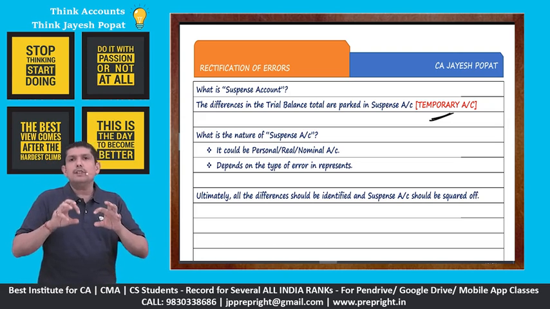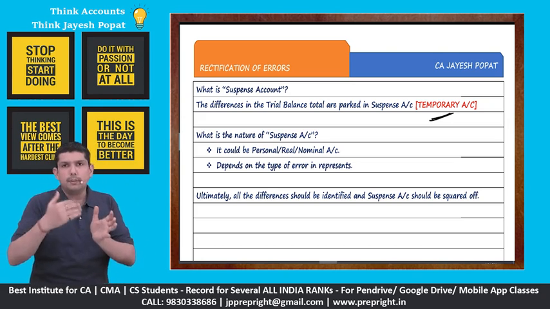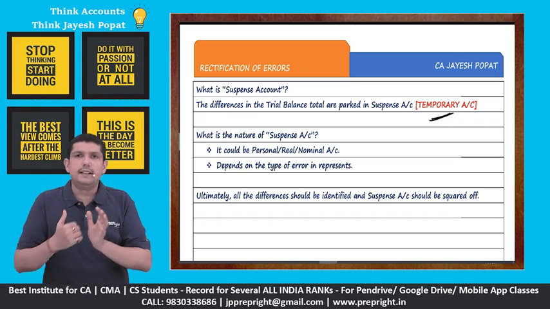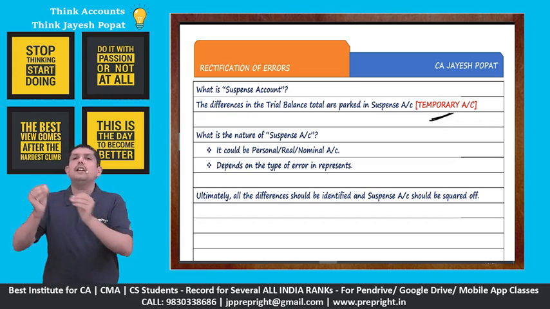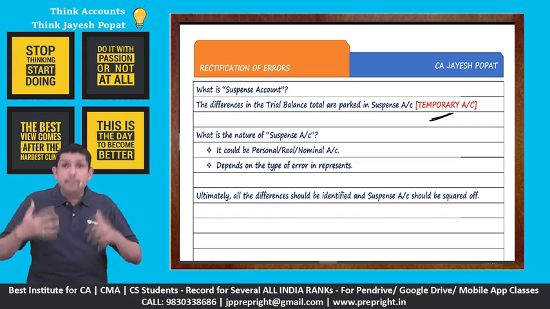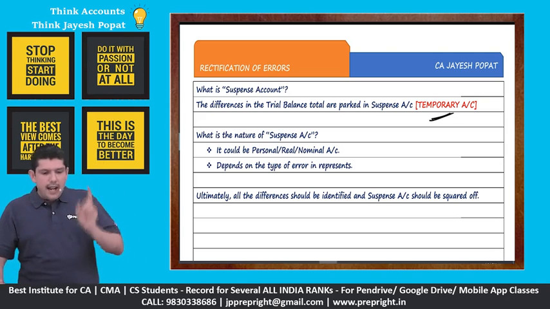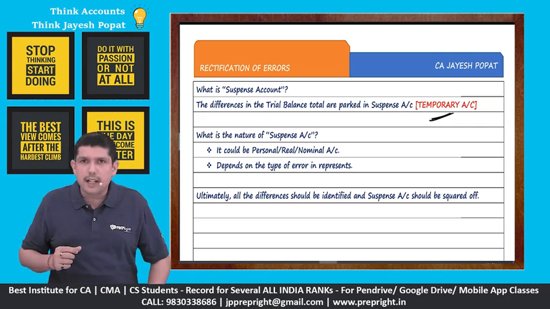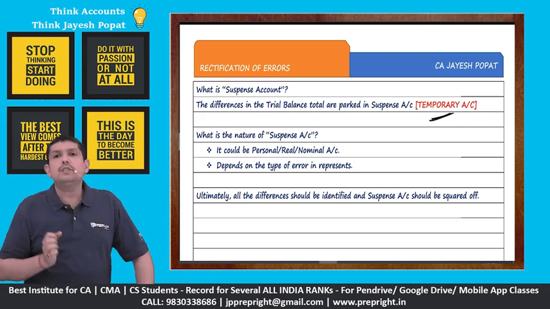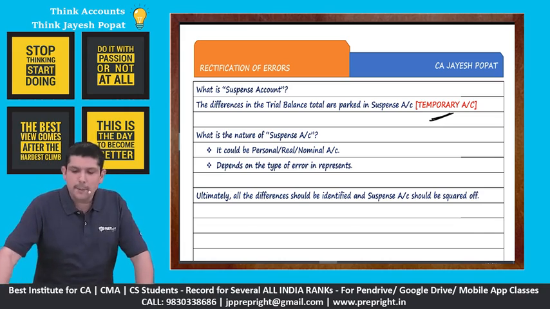Therefore, suspense account basically is a dummy account which is used to compensate or, let's say, temporarily tally the trial balance. So suspense account could be in the nature of a personal account, real account or nominal account. It represents the account which it is representing in the trial balance, right? And once you have a suspense account in your trial balance, the objective of your life should become to identify those errors, and the suspense account should be squared off and taken off from the trial balance.